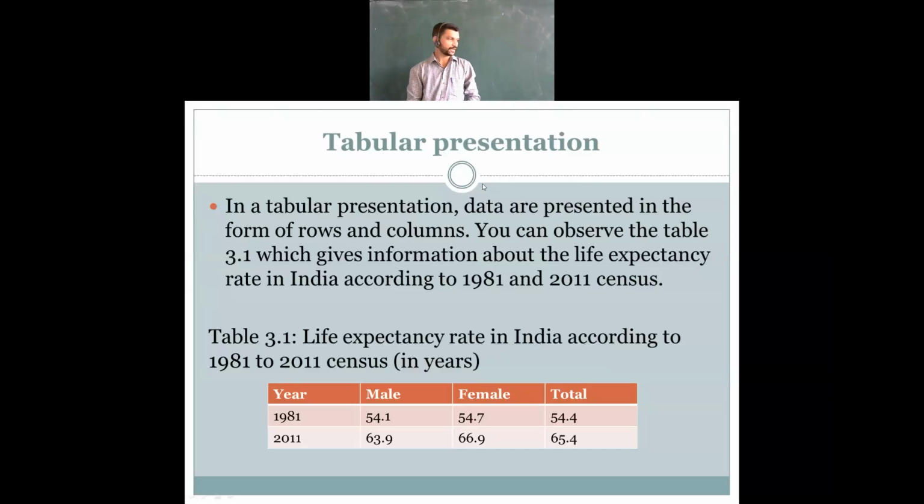So that's the thing about the tabular presentation of data. After this, let's discuss what all things are there.